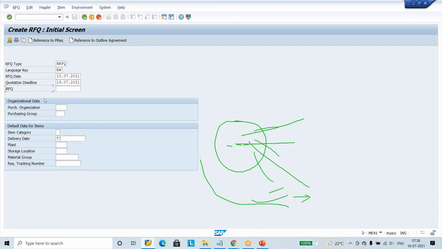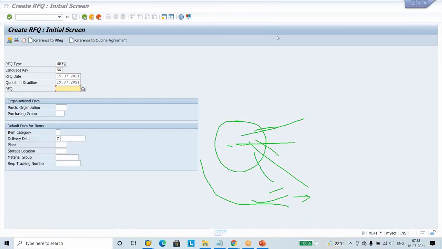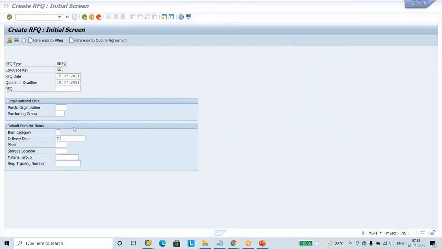Then what is this RFQ number field? Press F1 if you have any doubt. The system, context oriented, says, Srinivas, this is the RFQ number. If you leave this field blank, I will take care of it automatically. That is what we want, because we have done the number range creation and everything. Let the system do it automatically.